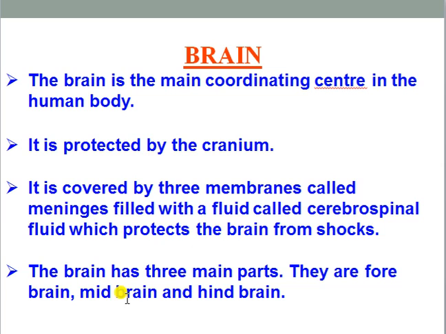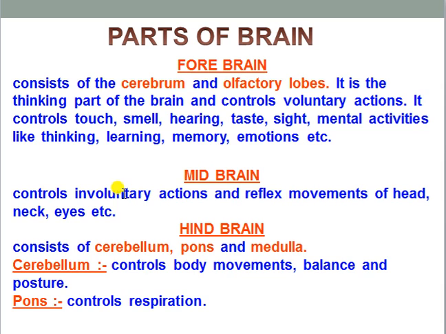Now there is a point that the brain has three main parts. They are forebrain, midbrain and hindbrain. So these are the three portions present in the brain, covered by meninges, and the entire brain structure is kept within a skull or cranium, that is a calcium carbonate covering. And keep it in your mind, there are three layers within the meninges, and in between these three layers obviously the cerebrospinal fluid is present for shock absorbing.